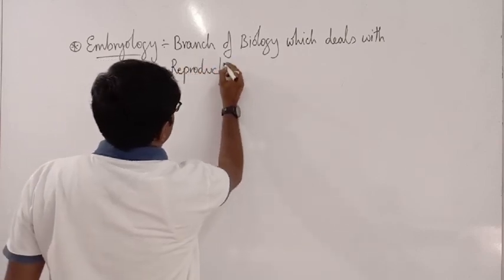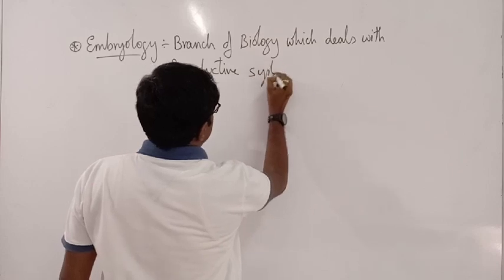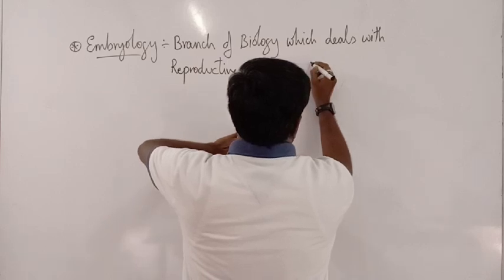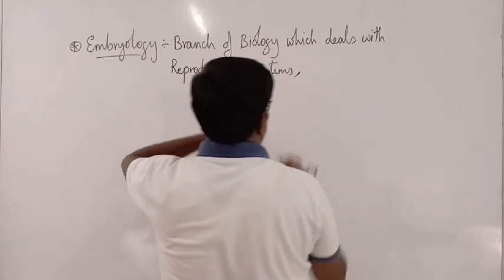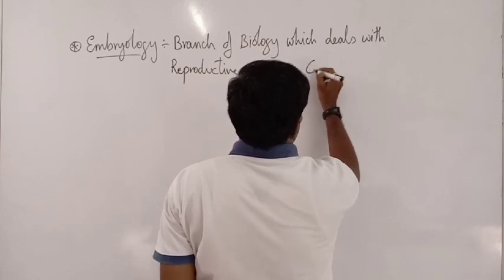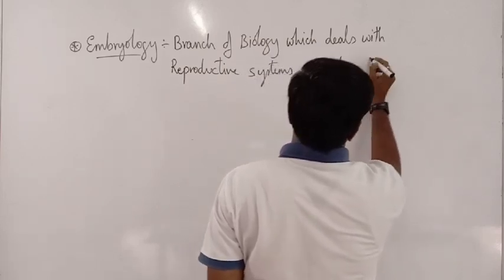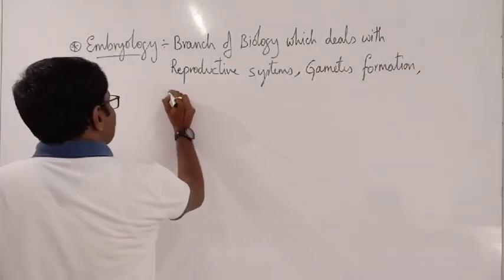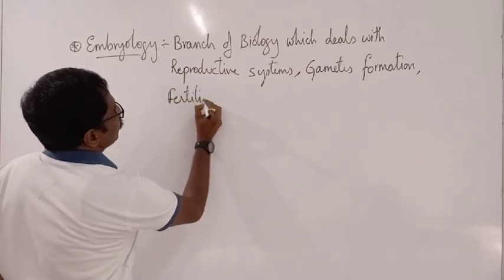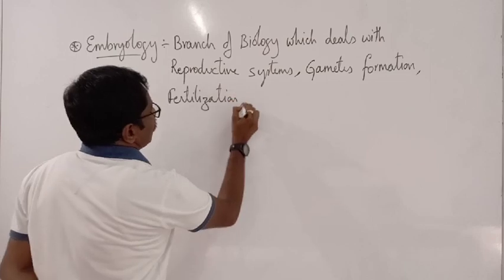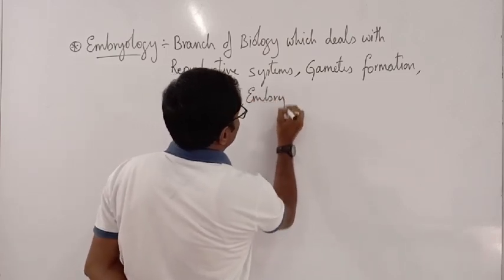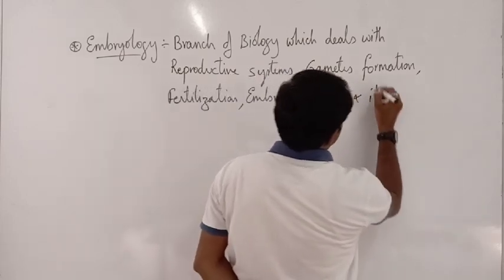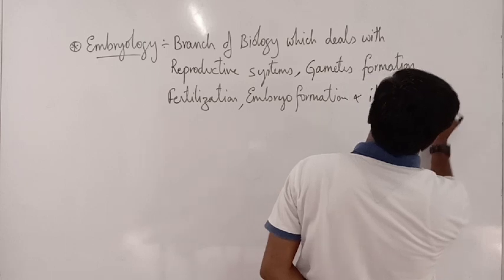reproductive systems, gametes formation, fertilization, embryo formation, and its development.